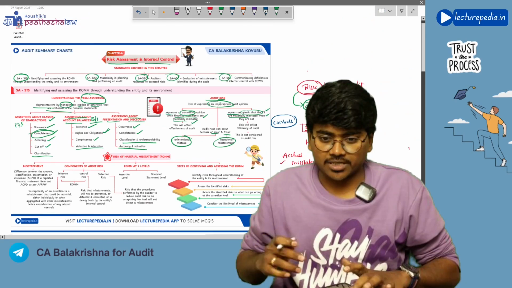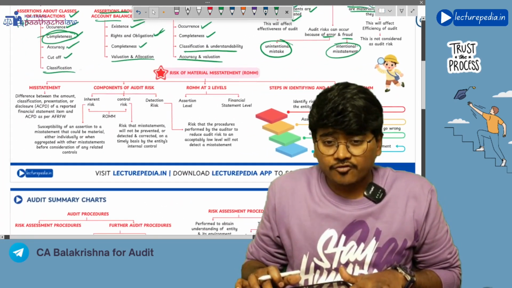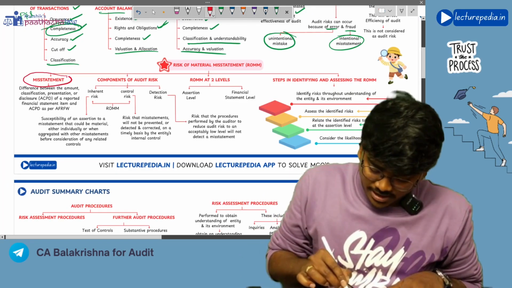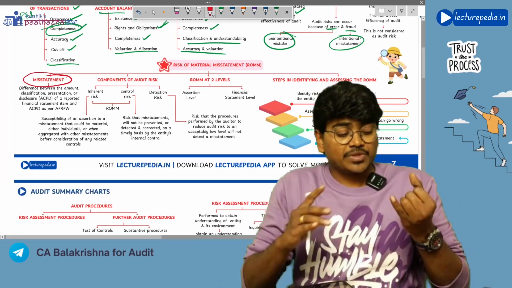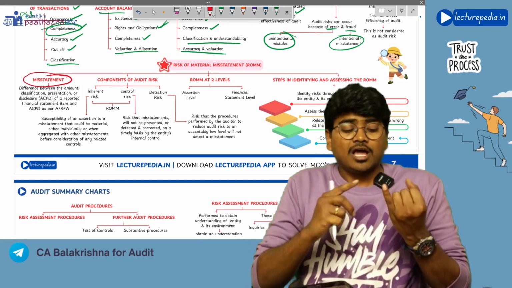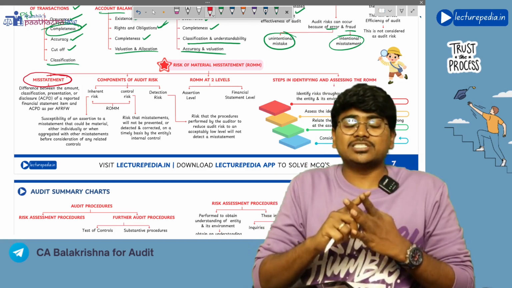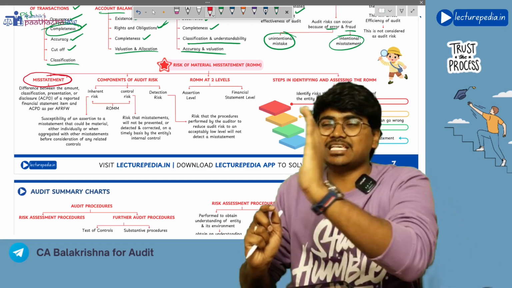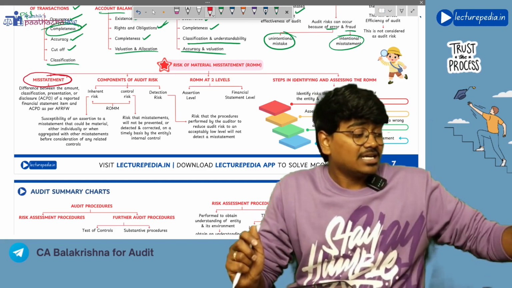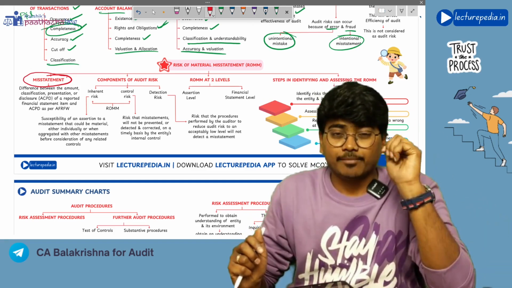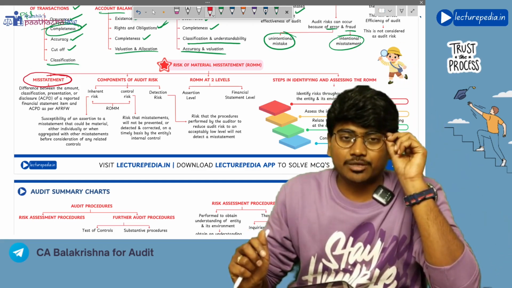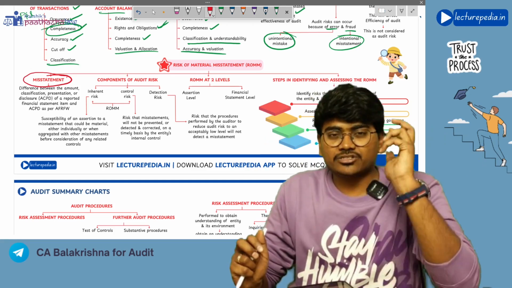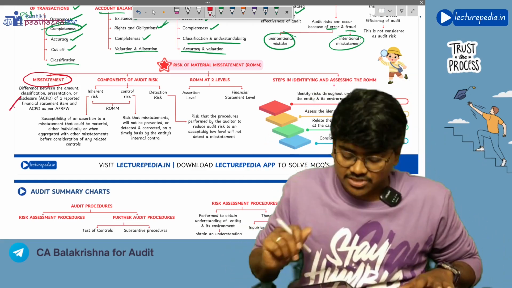Hope you understood this properly. So, risk of material misstatement. First of all, what is meant by a misstatement? This definition we have already discussed. If there is a difference between amount, classification, presentation, disclosure, we can call it ACPD simply. Now, if there is a difference between ACPD that is required as per the applicable financial reporting framework and ACPD that has actually been made in the financial statements, then you will call it a misstatement.